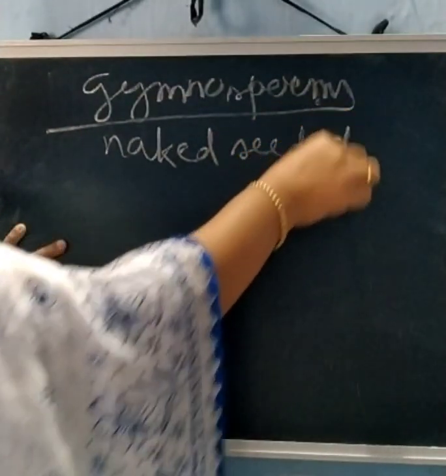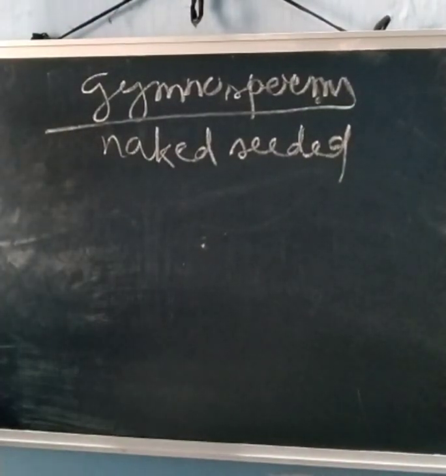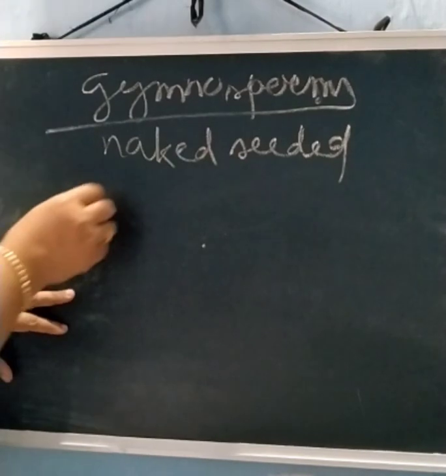A seed is formed but it is not covered by any fruit like structure. So here ovules are not enclosed in any ovary wall and remain exposed both before and after fertilization. These are small groups of seed plants which are represented by 900 living species. Till now 900 living species are there.